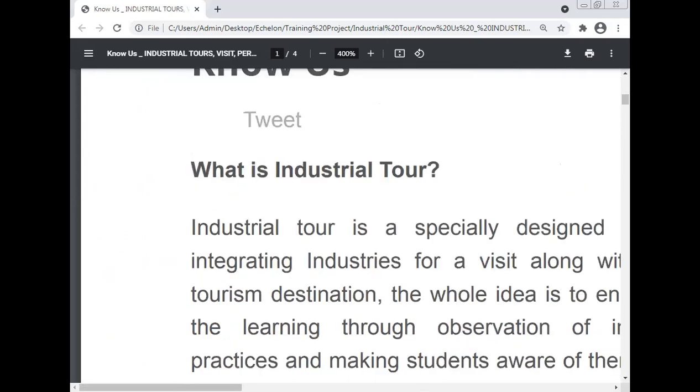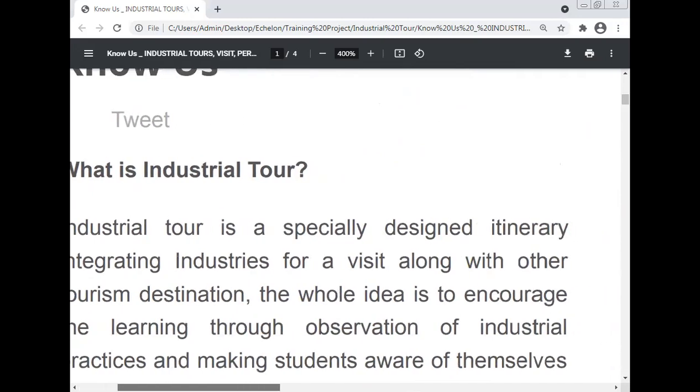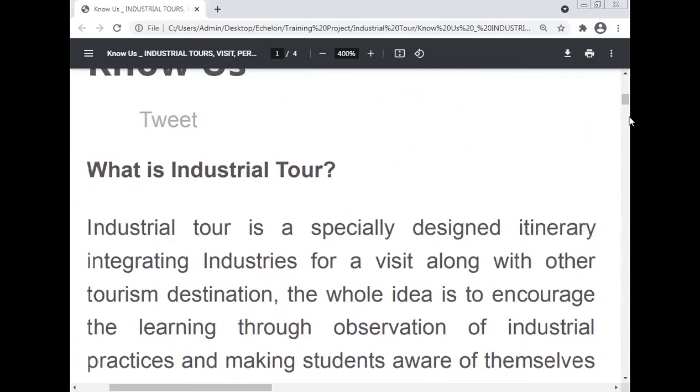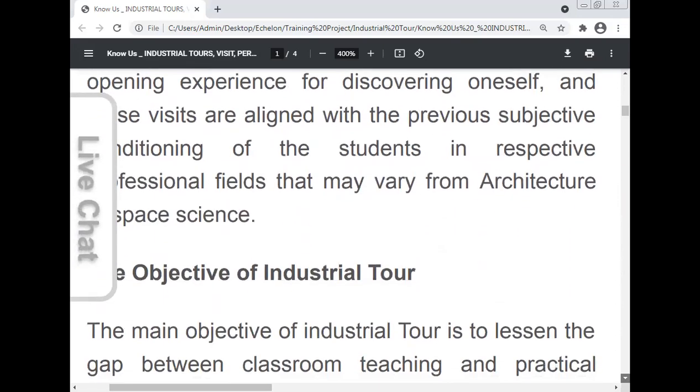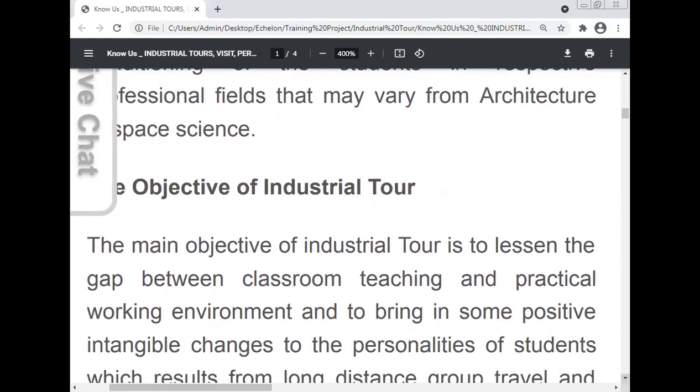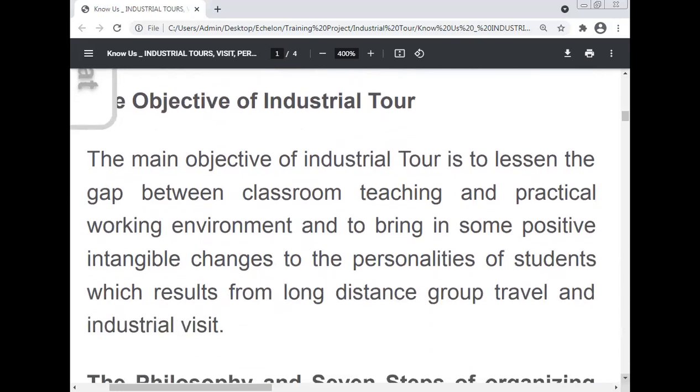What is the industrial tour and what is the necessity of the industrial tour among the students? Objective of the industrial tour. What is the objective of the industrial tour? The main objective of the industrial tour is to lessen the gap between classroom teaching and the practical working environment. There is a gap between classroom teaching and the practical working environment. Hence, this gap is fulfilled by the industrial tour and industrial visit, showing what is happening in the industry, with some positive intangible changes to the personality of the students, which result from long-distance group travel and the industrial visit.